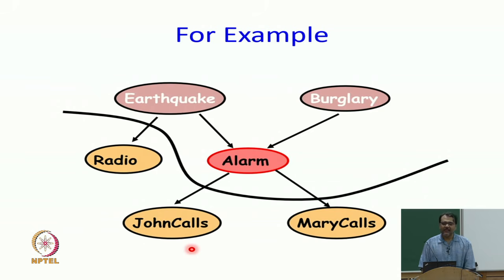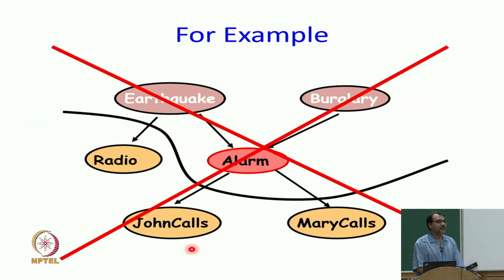We just said that a node is independent of the non-descendants given the parents. Now, are we given the parents? Yes, alarm's parents are earthquake and burglary. Are we asking only about the non-descendants? We are also asking about descendants. So, first of all, the theorem says no, but intuitively you all said yes. So, let us think about this.